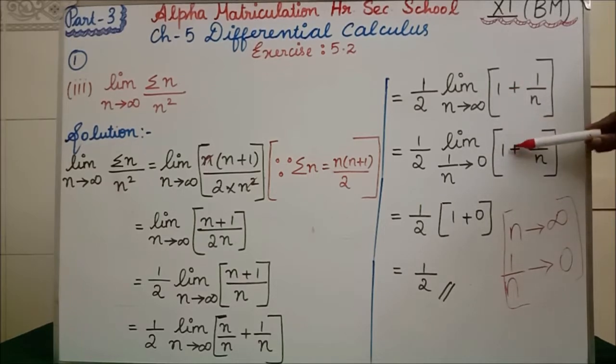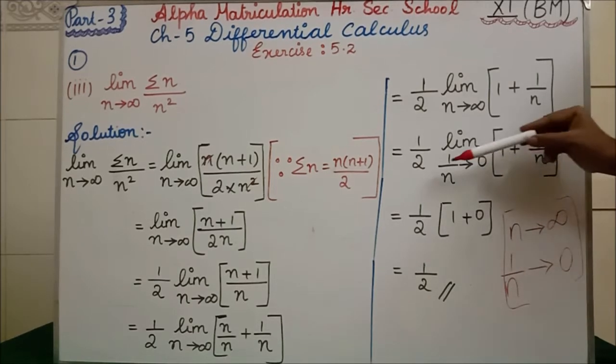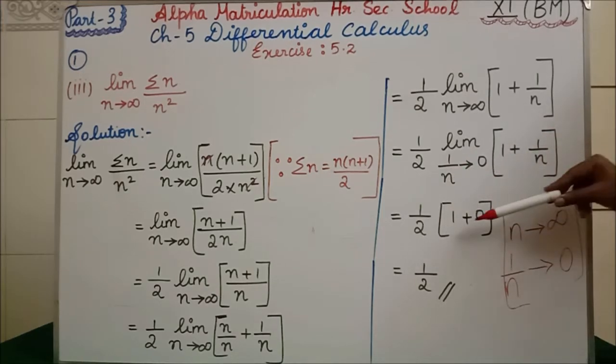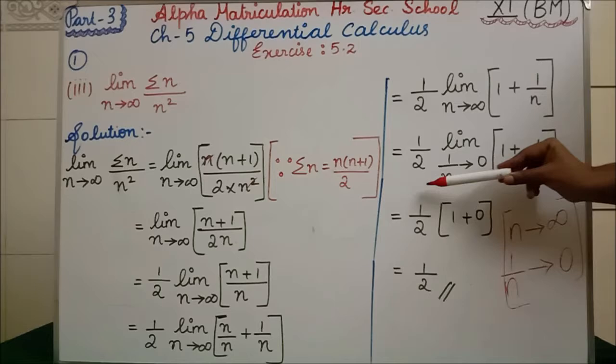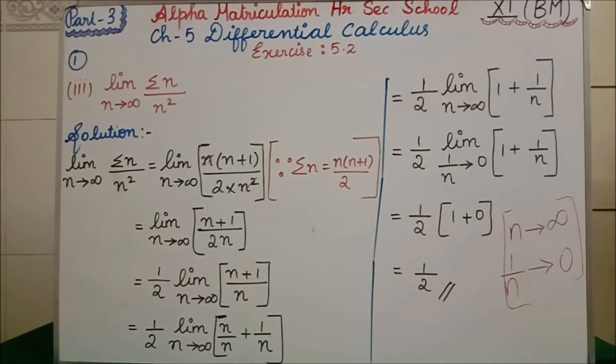Here we have 1 plus 1 by n. Next step, we apply the limit inside. So 1 by 2, 1 plus, if you put 1 by n as 0, 1 plus 0 is 1. So 1 by 2 into 1 is 1 by 2. Clear? So now the answer is 1 by 2. Clear? Next we will see the fourth subdivision.